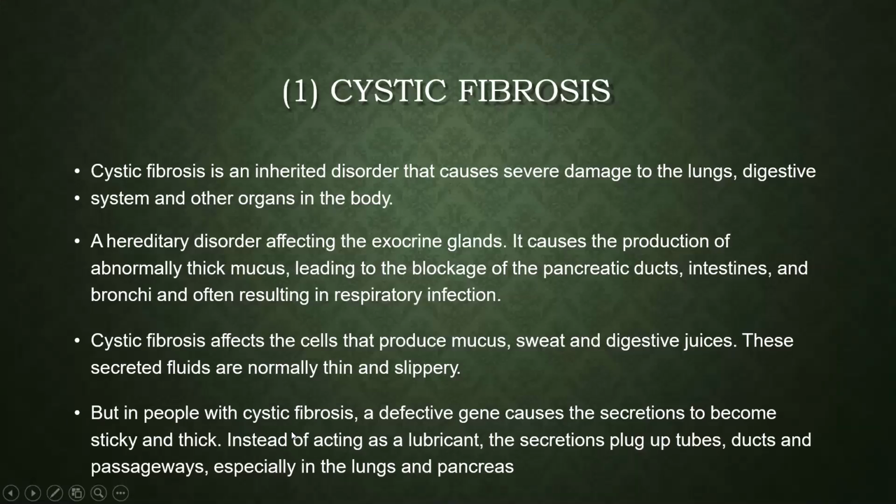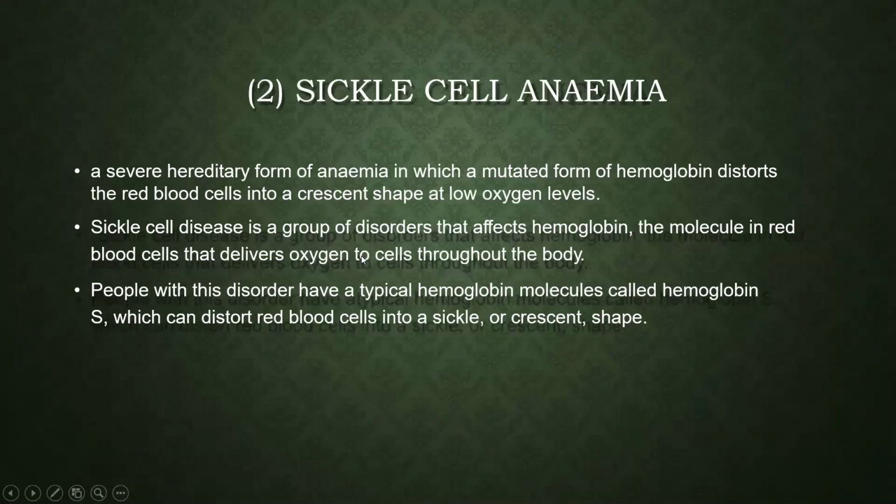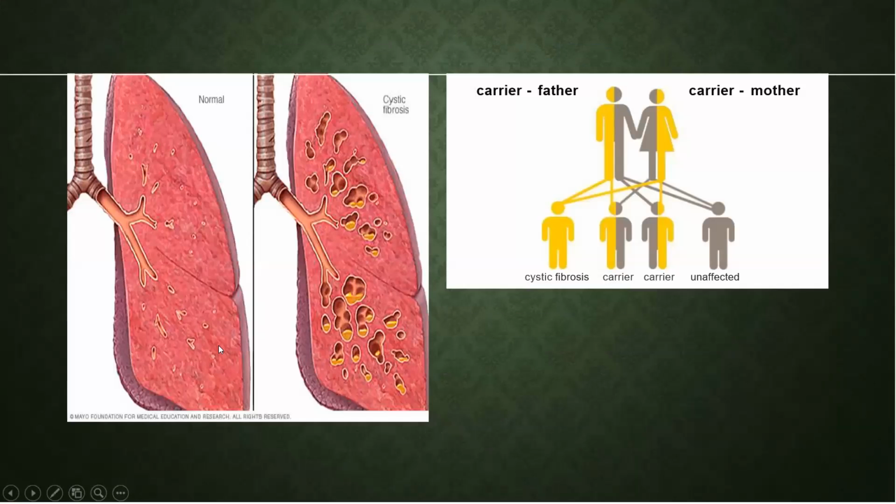Now, coming to the first disease we will be discussing today, that is cystic fibrosis. Let me show you the diagram. Cystic fibrosis is a disease of the lungs. What is happening in cystic fibrosis? See, this is a normal lung and this is a diseased lung. In the diseased lung you can see some vesicles moving about. Cysts are formed. Cyst means different types of lesions are formed which are floating in the lungs.